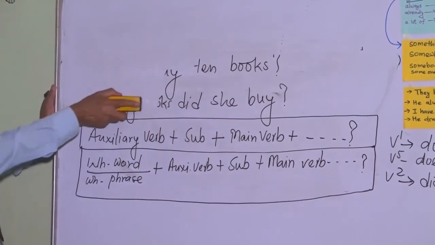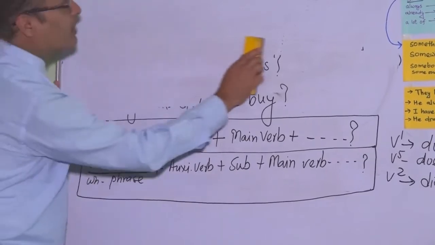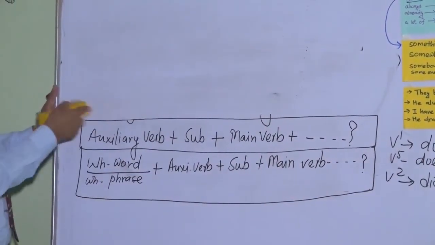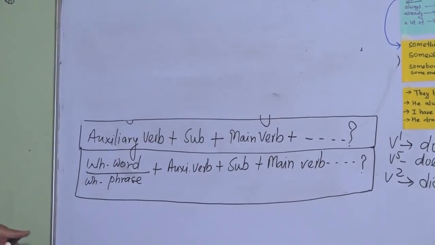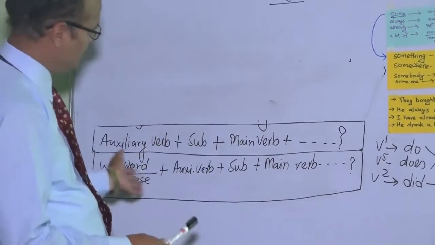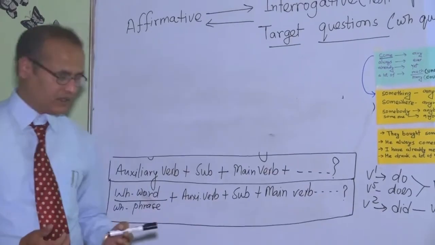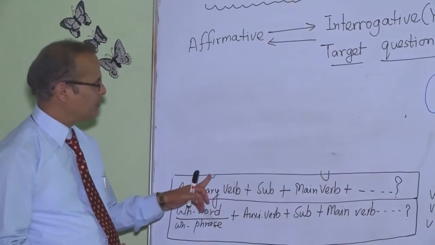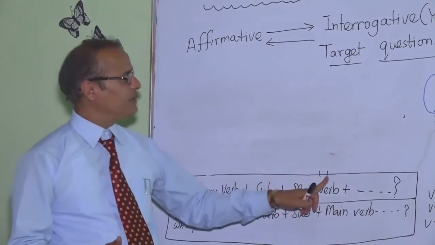Let's do some questions asked in the examination randomly. Not only in SEE board exams, they are asked in the examinations of class 6, 7, 8, 9.